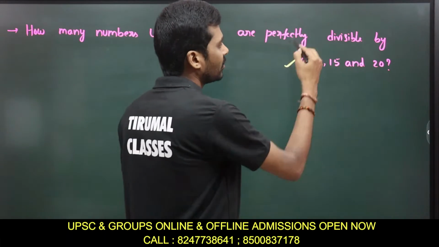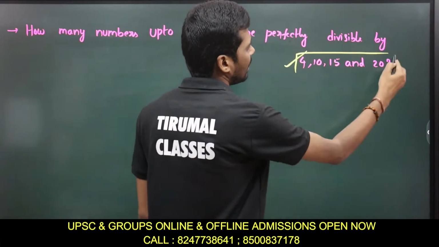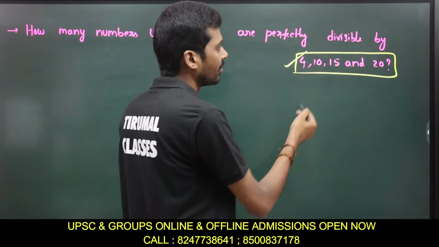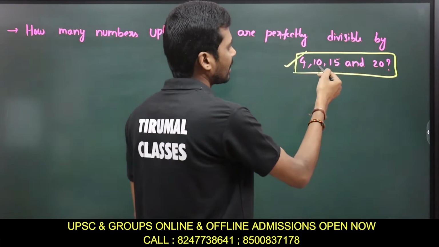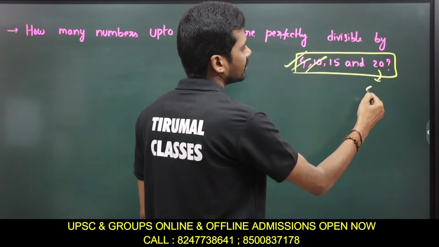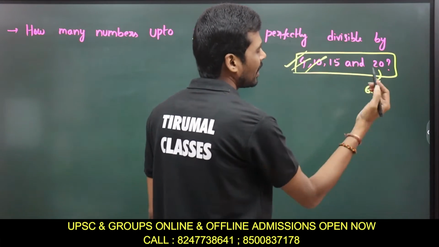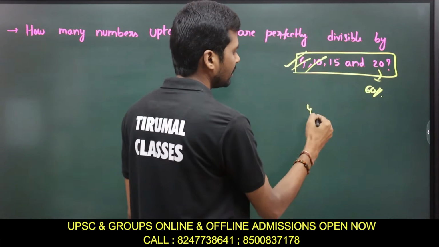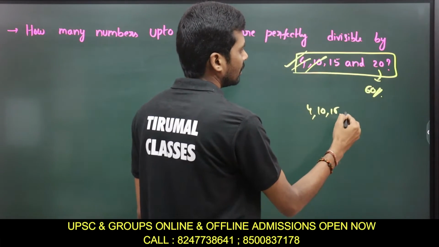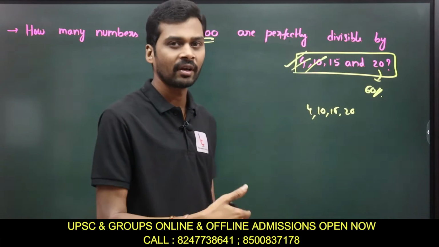So what is the LCM of these numbers? First you find out the LCM of the numbers. In the class on LCM, you will learn how fast we can find the LCM using different methods.